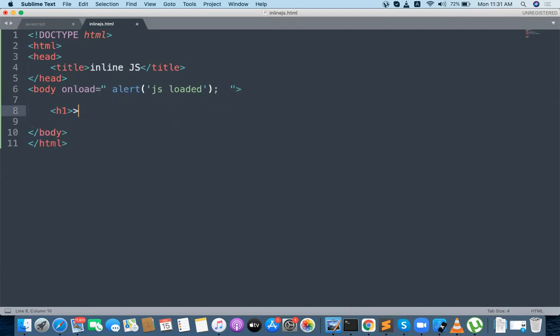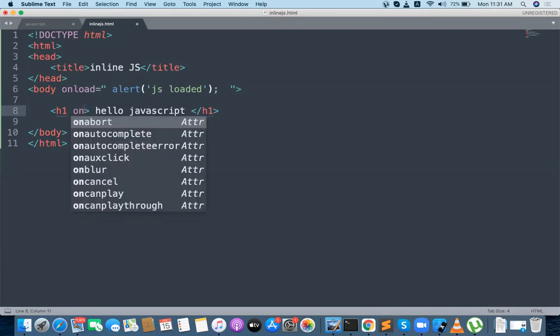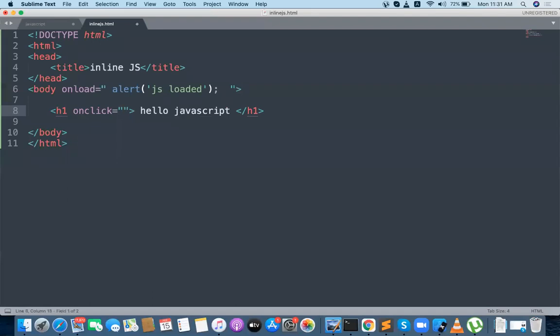For example, I'm taking an H1, Hello JavaScript. For the H1, I want to use the onclick event, onclick equal to alert, again in single quotes, H1 clicked.